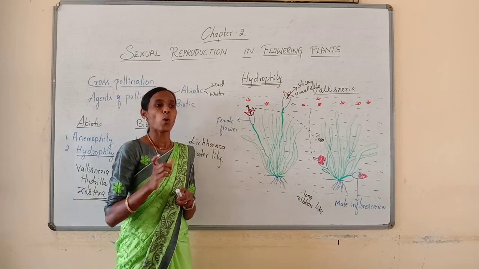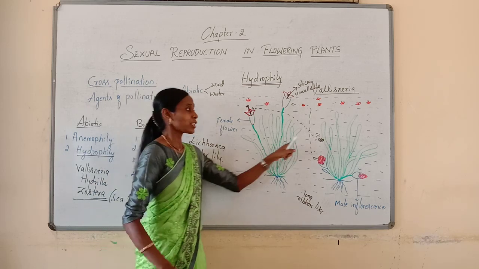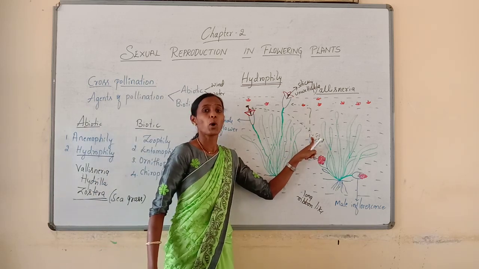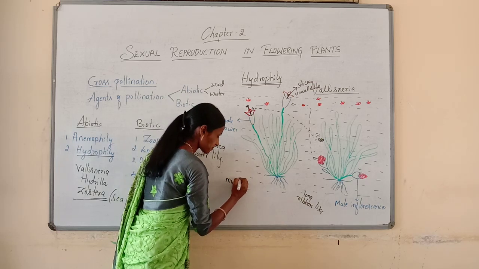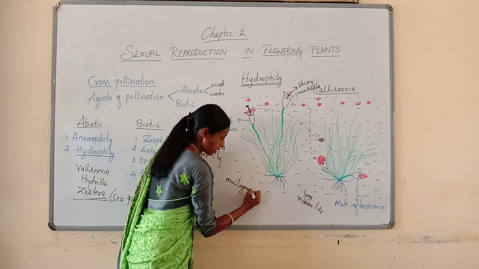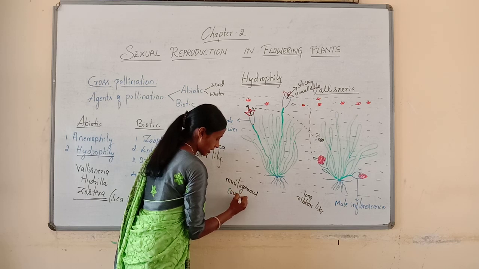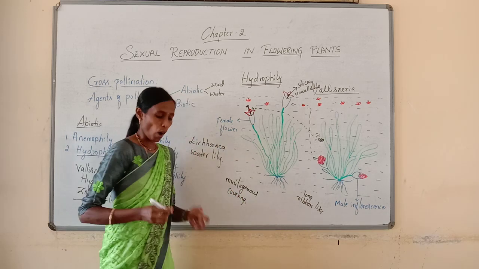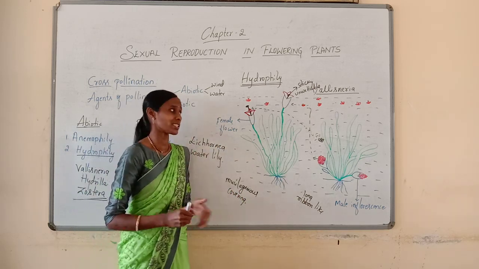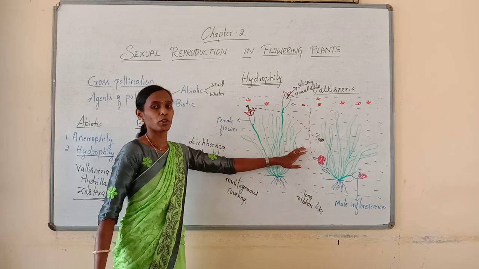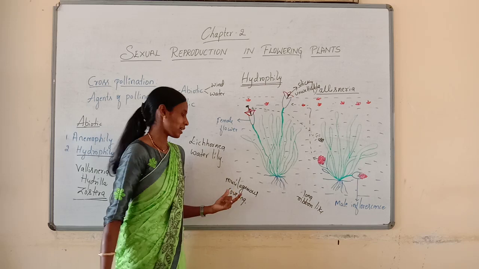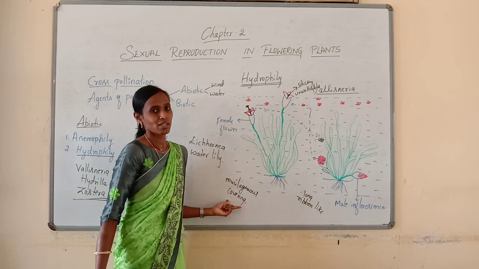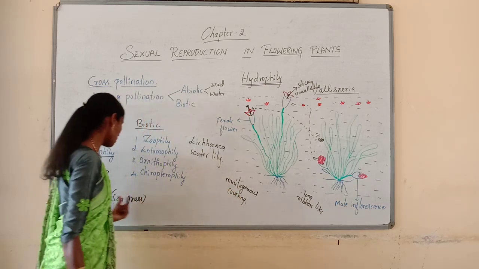And very interesting in case of water pollinated plants. In case of water pollinated plant species, the pollen grains are protected from wetting by the mucilaginous covering. So in most of those water pollinated plant species, the pollen grains are protected from wetting with the help of a mucilaginous covering, that is in case of Zostera.